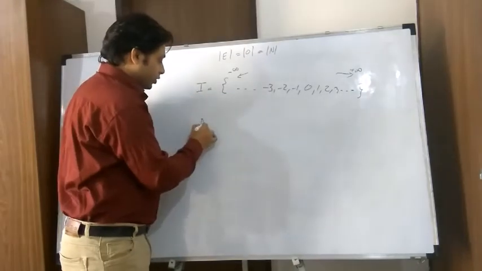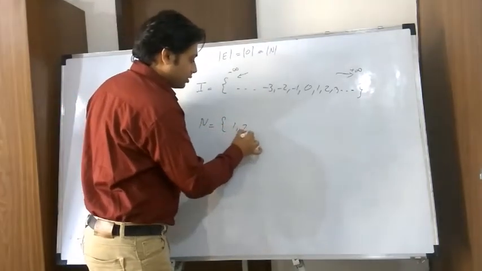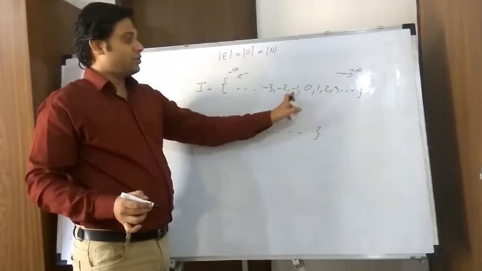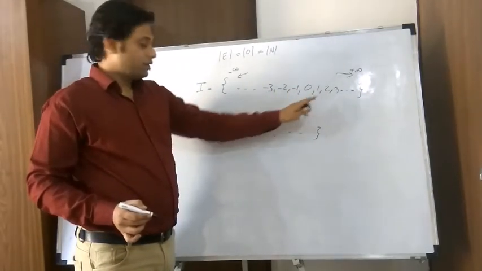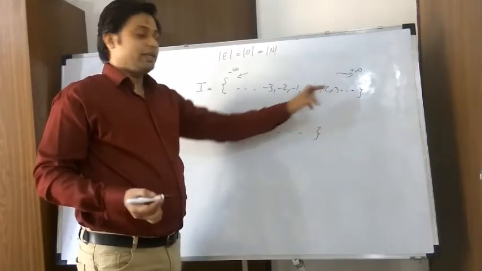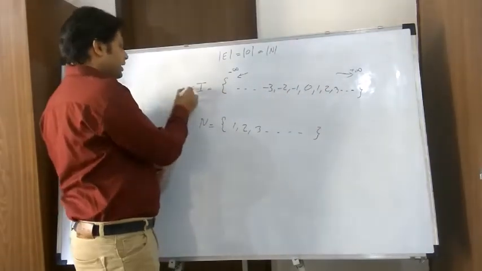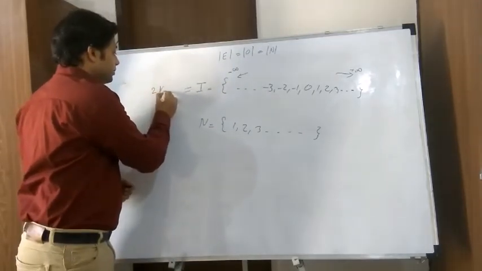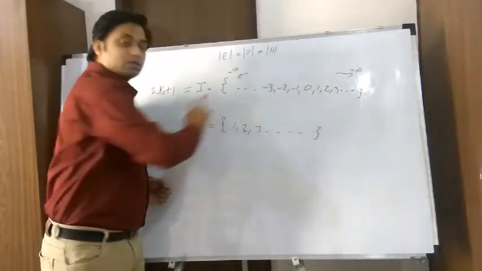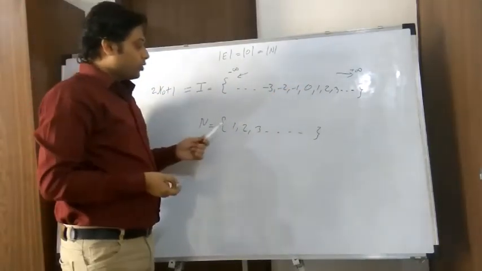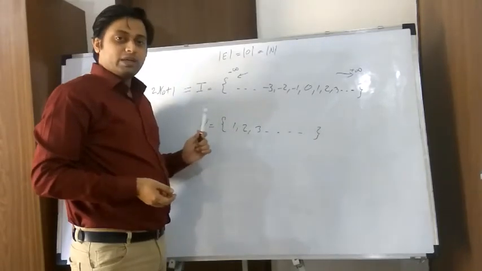because for every natural number there is a negative number and a positive number in the integers. So intuitively the cardinality of I should be twice Aleph 0 plus 1 for the 0. But let's see. Now I want to map the elements of I and the elements of N. So how can I map it?